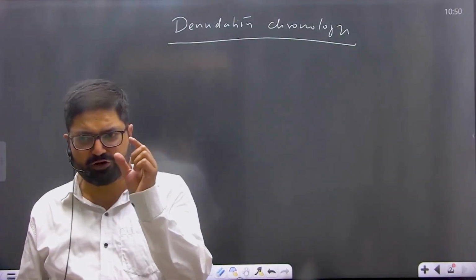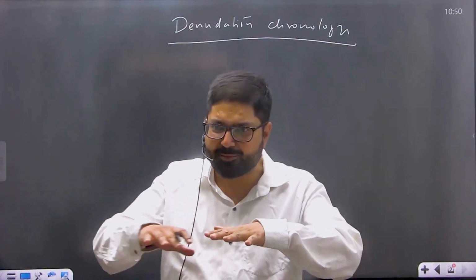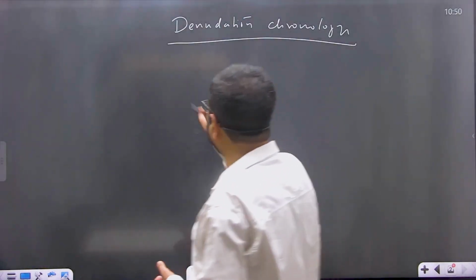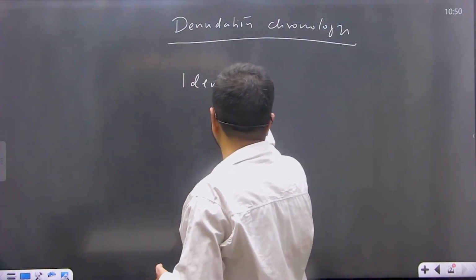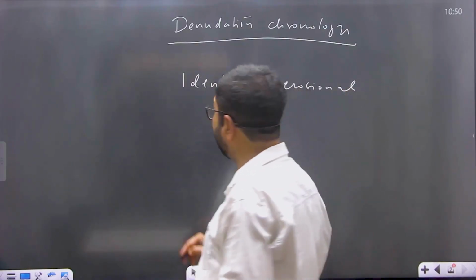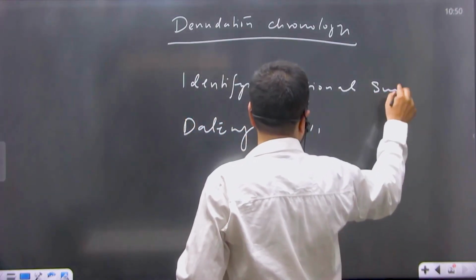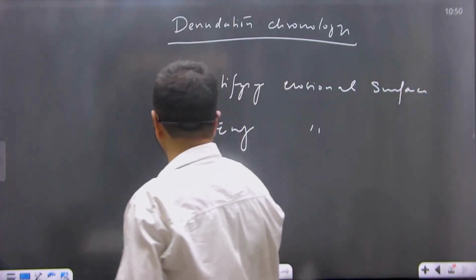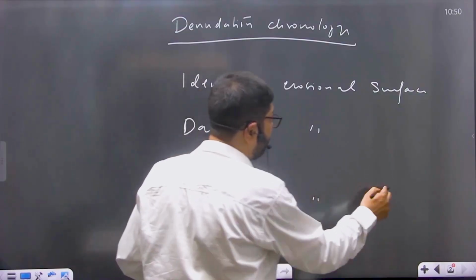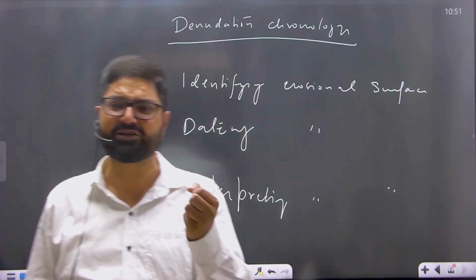So the objective of denudation chronology is to study the denudation history of a region. किसी भी एरिया में कितनी cycles of erosion पास हुई हैं. How do we study the denudation history of a region? By way of identifying the various erosional surfaces that have formed in that region, by dating the various erosional surfaces found in any region, and third, by interpreting these erosional surfaces, whether they are truly erosional or depositional. Denudation chronology is simply the study of the denudational history of a region.